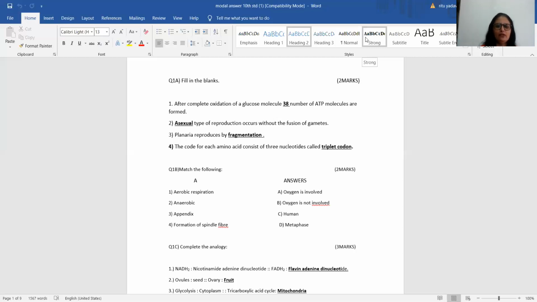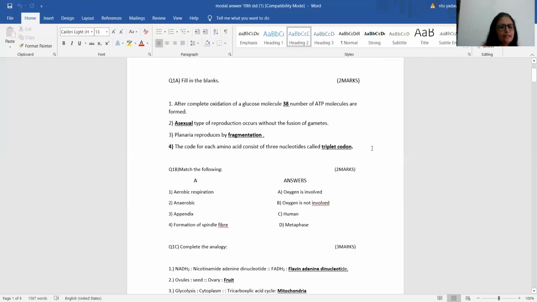First, aerobic respiration. Correct answer is oxygen is involved. Second, anaerobic. Oxygen is not involved. Third, appendix. Correct answer is human. Fourth, formation of spindle fiber. Correct answer is metaphase. So if all the answers are correct, you get 2 marks. Let's move on to the next.